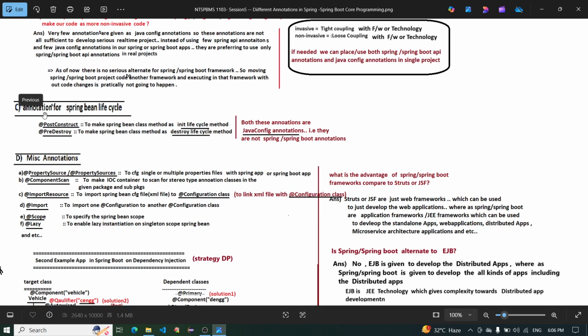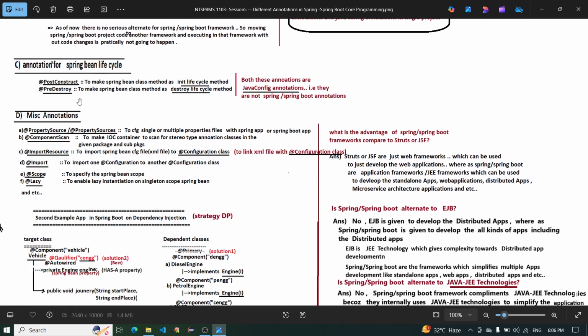C. Annotations for Spring Bean lifecycle: @PostConstruct and @PreDestroy. @PostConstruct makes a Spring Bean class method the init lifecycle method. @PreDestroy makes a Spring Bean class method the destroy lifecycle method. Both these annotations are Java config annotations. They are not Spring Boot annotations.